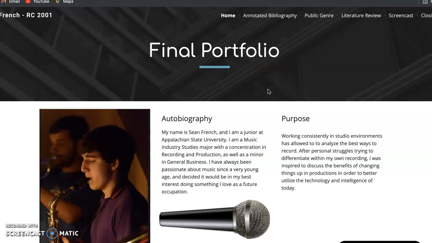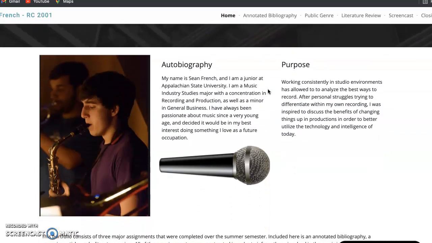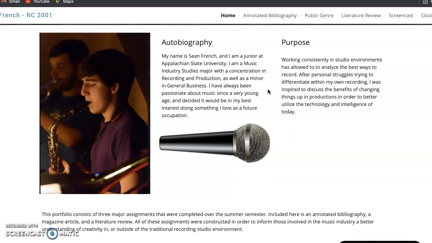So let's get started. This is my first page, the introduction. It has a brief autobiography that talks about myself and my major. And then I also add a little purpose section that discusses why I'm writing this and what inspired me to use this as my focus. Towards the bottom, we discuss the three major assignments that were completed over the summer semester: the annotated bibliography, the magazine article, and lastly, the literature review.